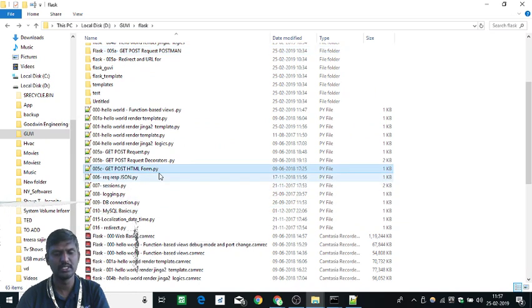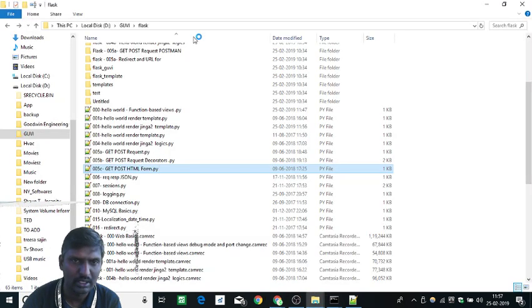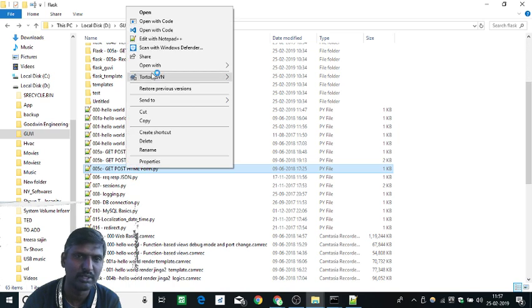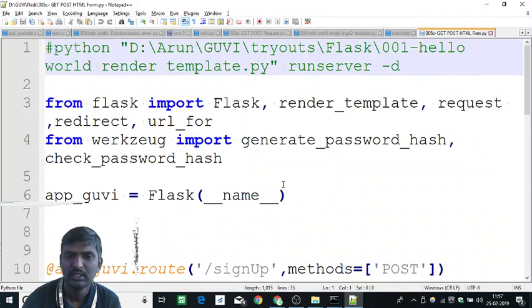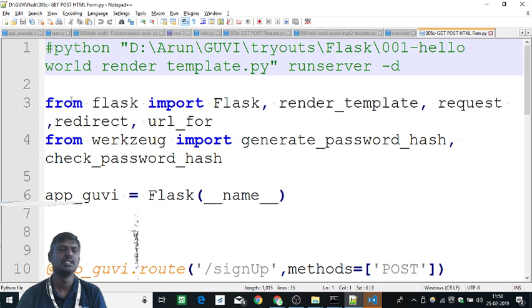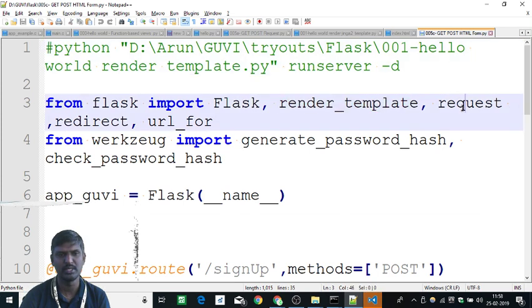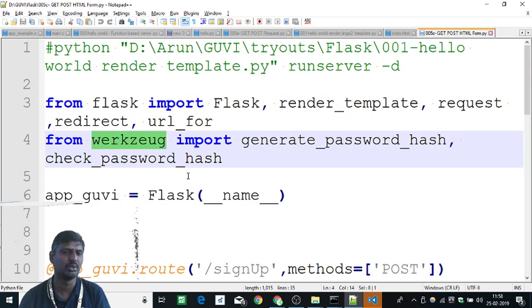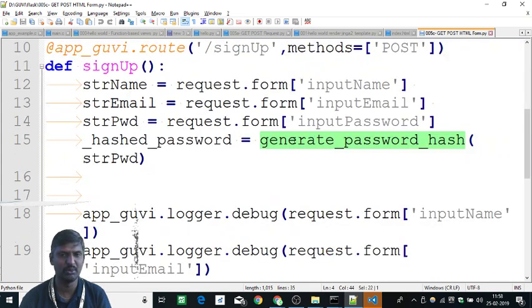Okay, so there is a simple HTML form I am returning. So let's see the code, what I am doing. Sorry guys, I have opened Visual Studio. It will take half an hour to open. Meanwhile, let's open it in Notepad++. So in this, what I have done is I've used, as usual, import and then render_template and request. There are a couple of things, redirect and url_for. Right now we ignore it. And this is also right now we ignore it. This is to generate password hash. I'll tell what it is.